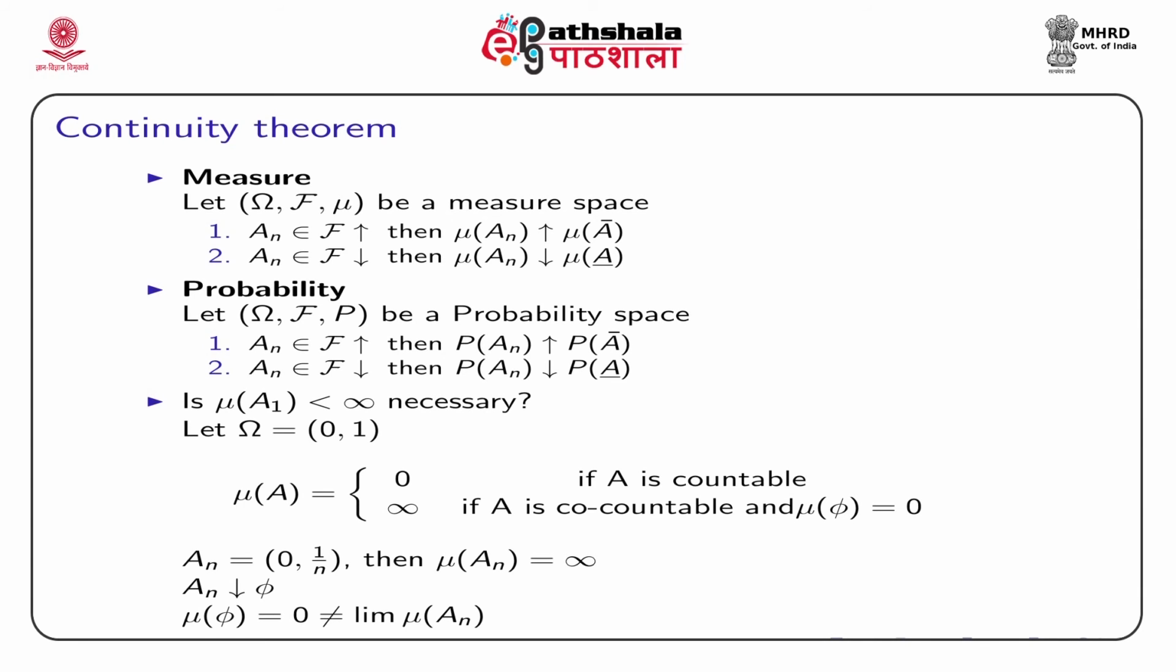Now, an decreases to phi: as n increases, an decreases and it goes to the null set. Now, mu of phi is 0, which is not equal to the limit of mu of an. So, it shows that if mu is not finite, then this continuity theorem will not hold. So, this assumption is very necessary.